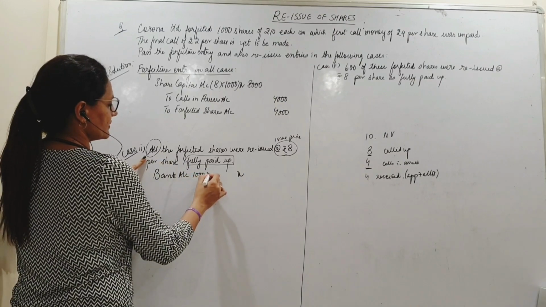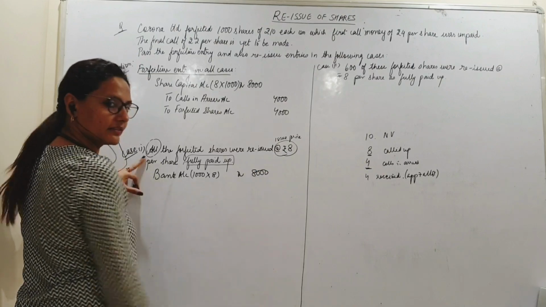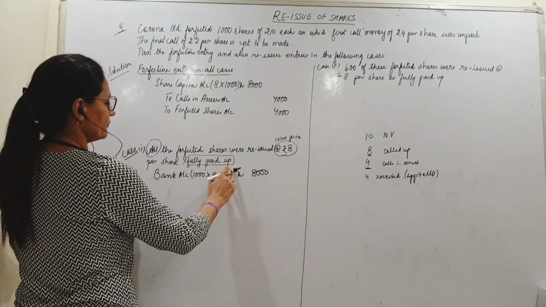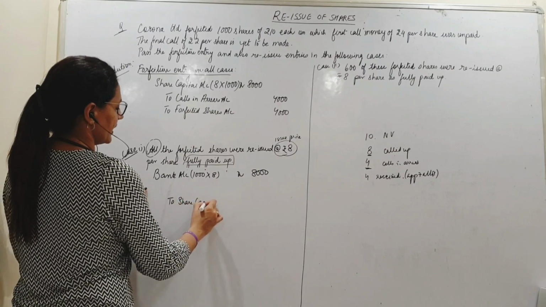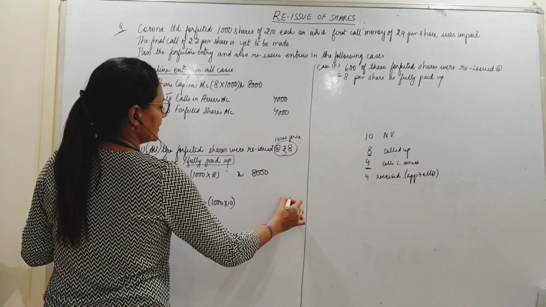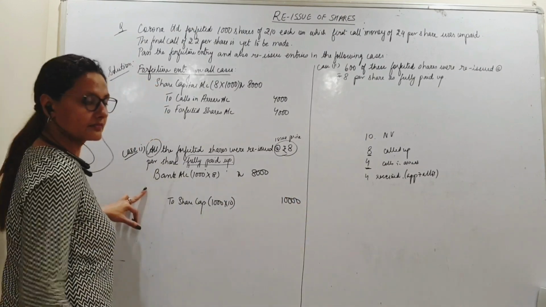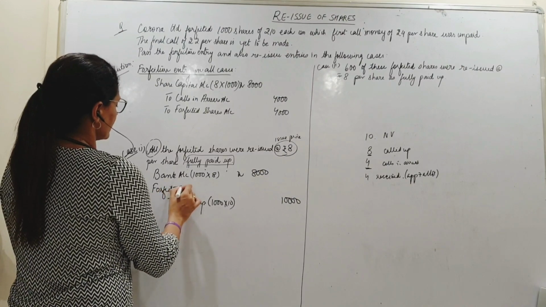So 1,000 shares at 8 rupees. So I will receive 8,000. Correct? I have considered this to be fully paid. That means I will have to credit my share capital with the entire 10 rupees. Yes. Discount amount, forfeited shares account.